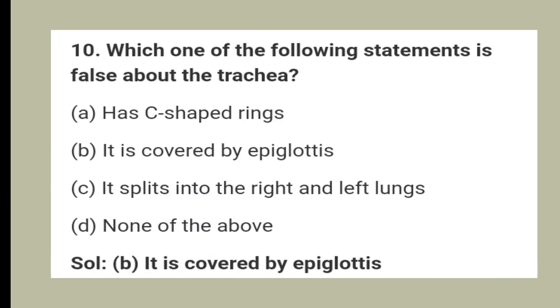10th, which one of the following statements is false about the trachea? Option A, it has C-shaped rings. Option B, it is covered by epiglottis. Option C, it splits into the right and left lungs. And option D, none of the above. And the answer is option B, it is covered by epiglottis.